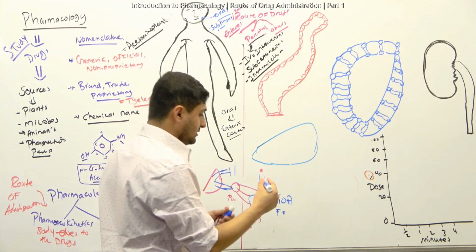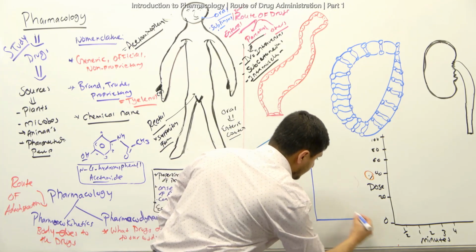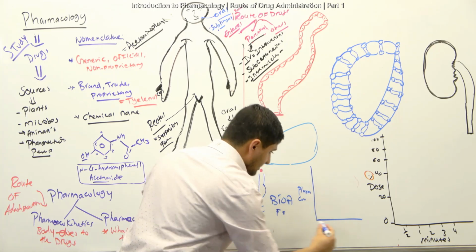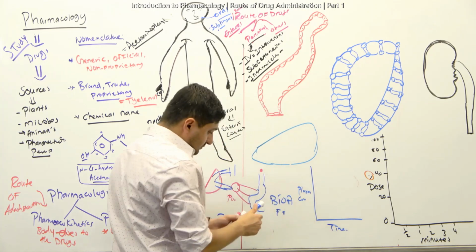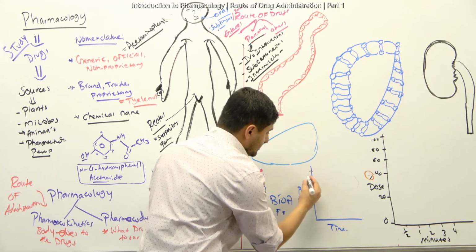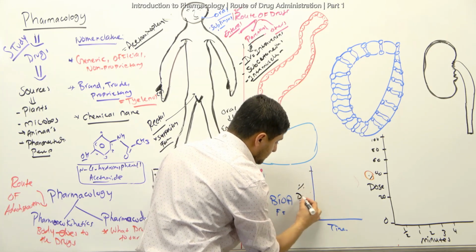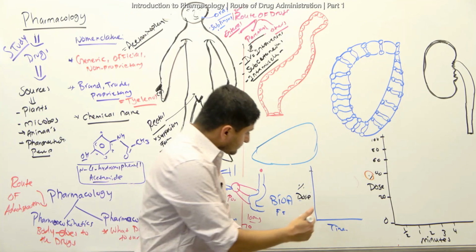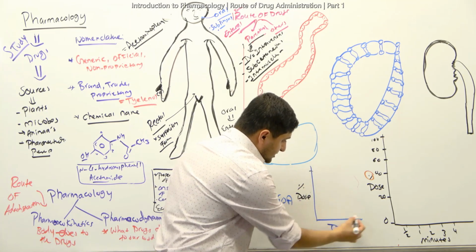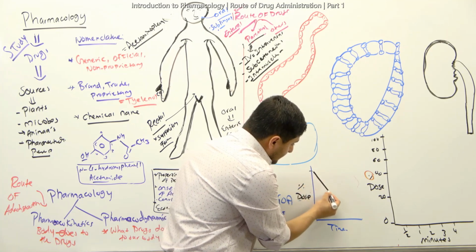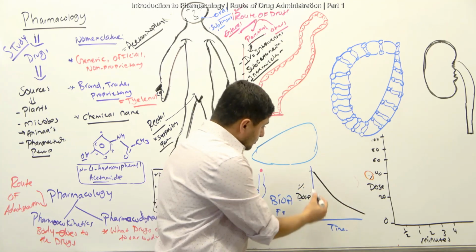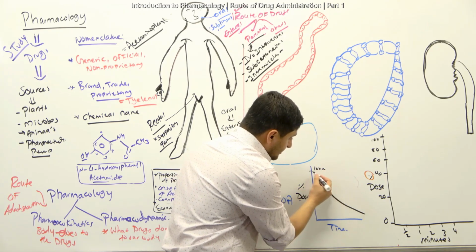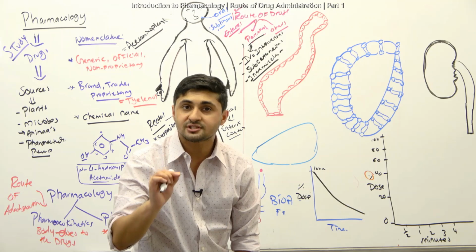Let's look at this graphically. On this graph, there's plasma concentration on the y-axis, let's say percent dose, and time here. Whenever you give the drug intravenously, it rapidly goes up like this, which basically means this is a 100% dose, and then comes down like that. That means 100% of the dose reaches the systemic circulation.